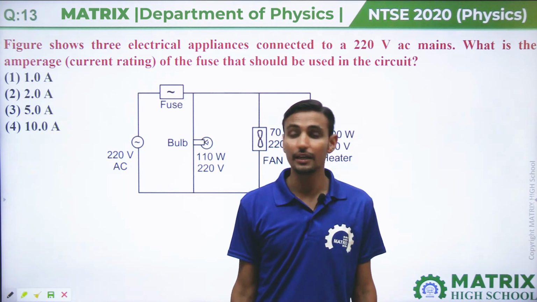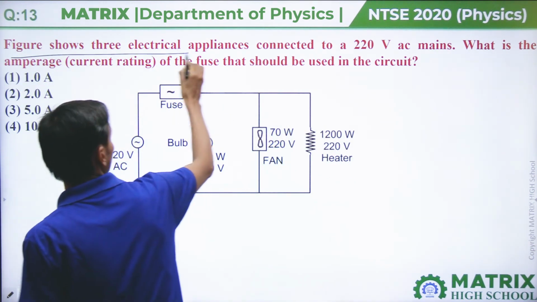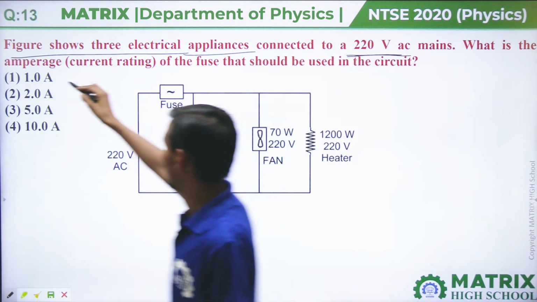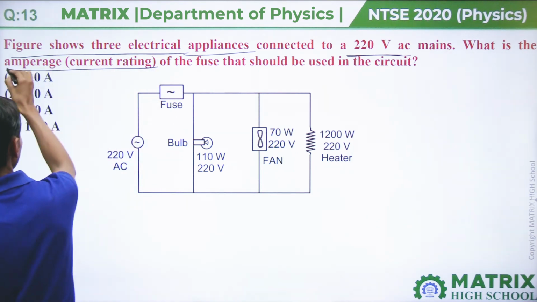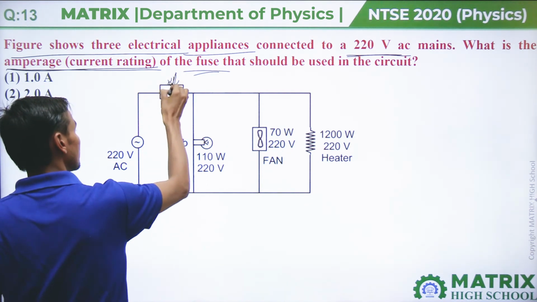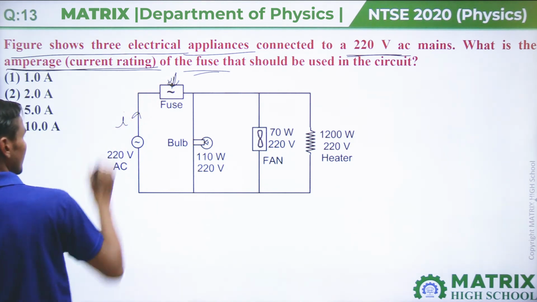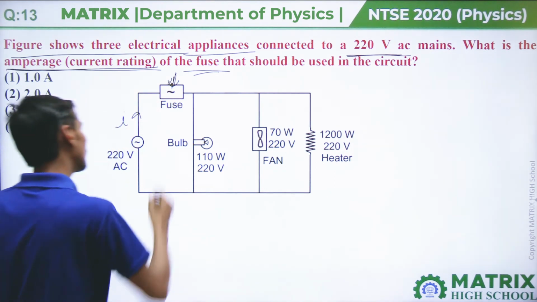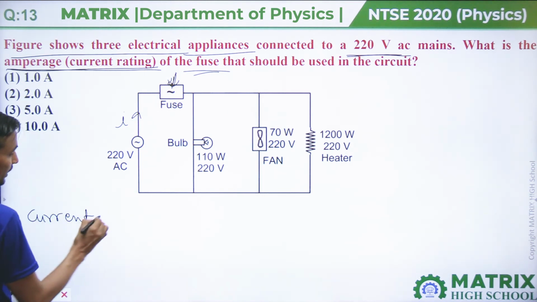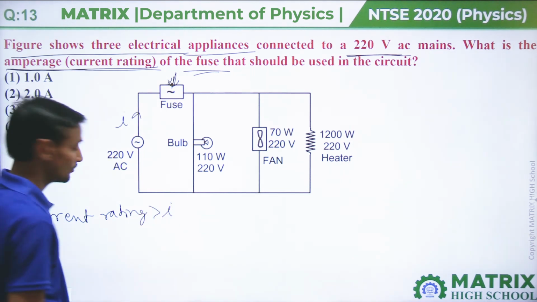Next, question number 13. In this question, the figure shows three electrical appliances connected to a 220 volt AC supply. What is the ampere rating, the current rating of the fuse? You have to find the current rating of this fuse. We know that if the total maximum current is I, then the fuse current rating should be greater than I.